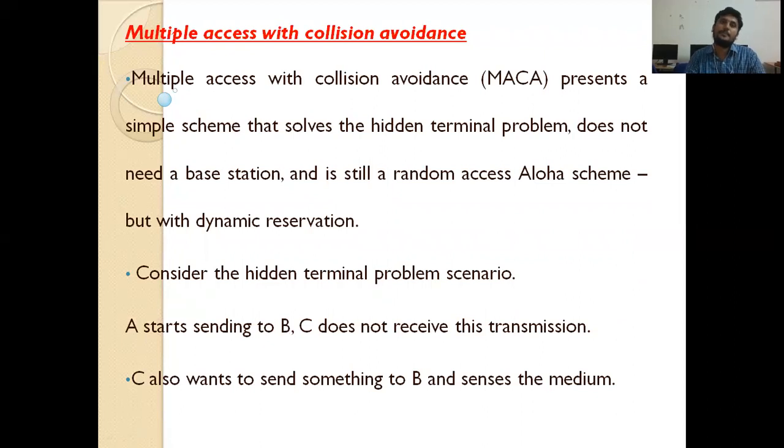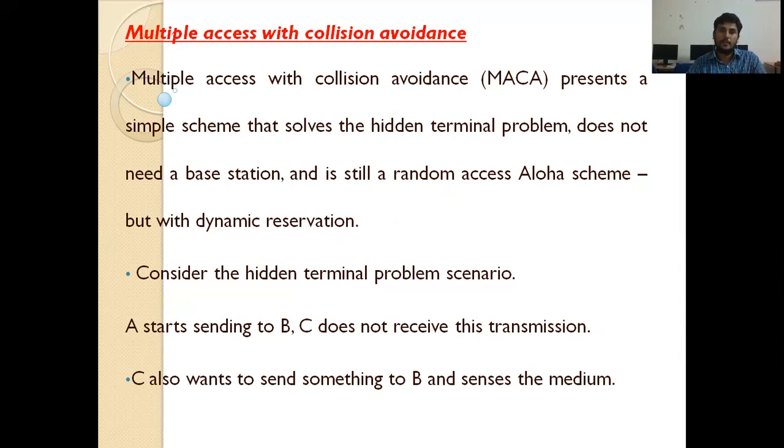And next one, multiple access with collision avoidance. We already discussed in past sessions collision avoidance or collision detection, which is done by sensing the medium and, when it is free, transmitting the data packets.